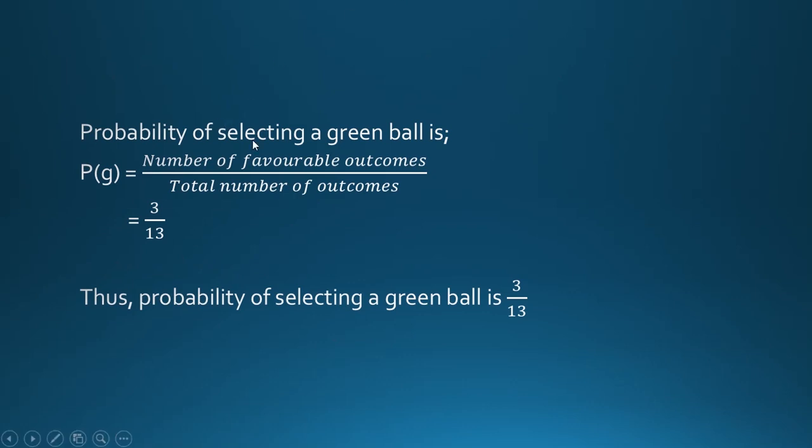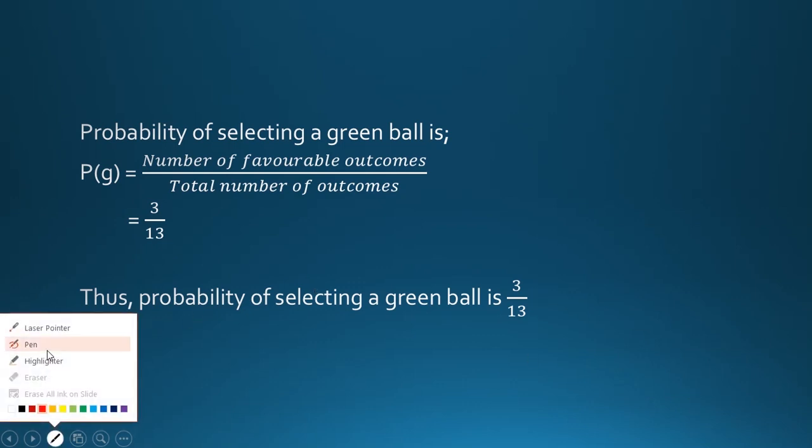Now the probability of selecting a green ball, which is probability of G. Why did I put G over there? Because G represents the selection of green balls. Using the same formula which we have used in the previous questions, the number of favorable outcomes is 3 because we are dealing with green balls. We have a total of 3 green balls, so 3 over 13, and the total number of outcomes is 13, which is the total number of balls in the box. So the probability of selecting a green ball is 3 over 13.